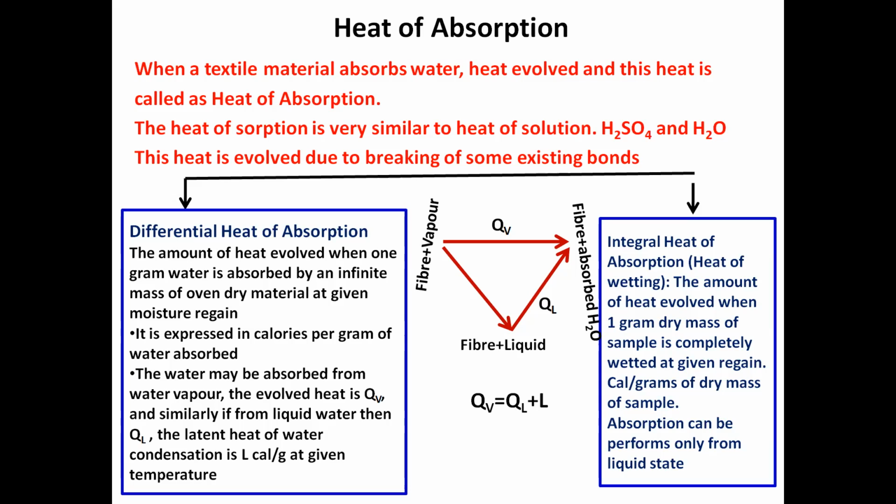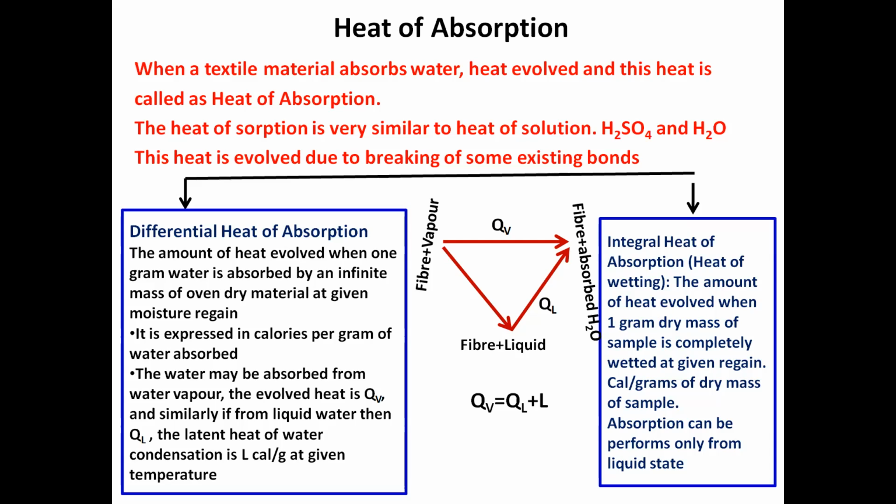Now, what is the relation between the extreme left corner and the downward corner? Latent heat of water. When from vapor state you reduce the temperature of that environment, or saturate that environment with moisture, it will immediately convert from vapor to liquid state. So that depends on the latent heat of water condensation.